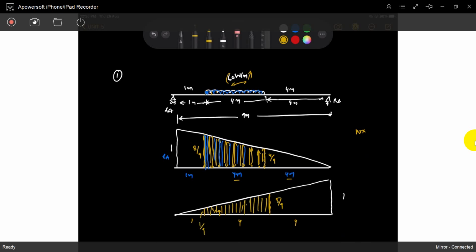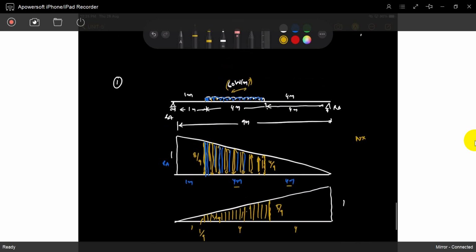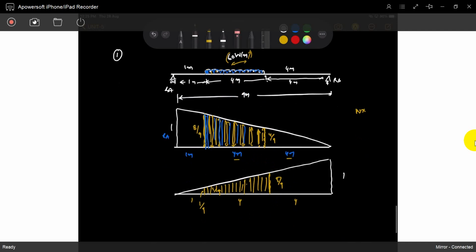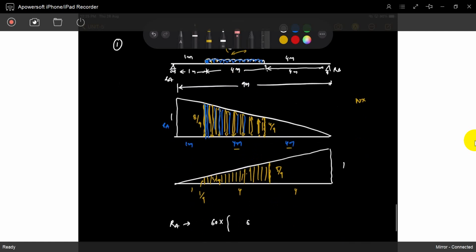So what is RA? RA is 60 kilonewtons per meter, and we have to take care of the total area. What is the total area? 8 by 9 plus 4 by 9, divide by 2 for the average, and multiply with the distance 4.